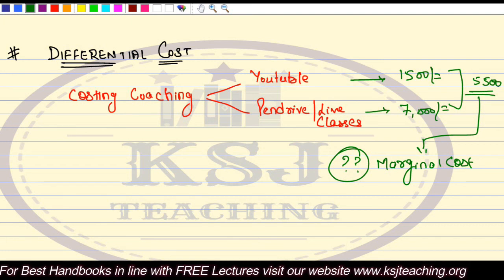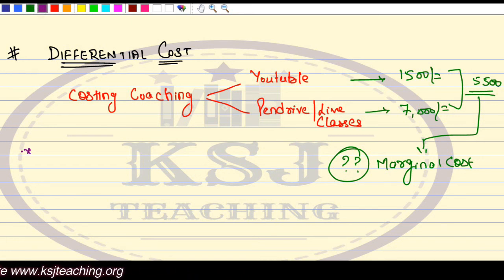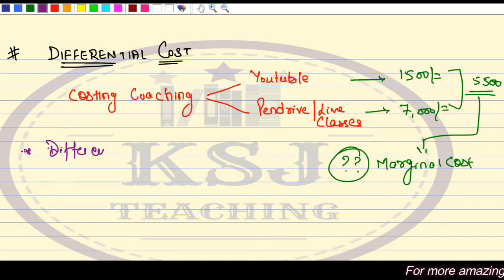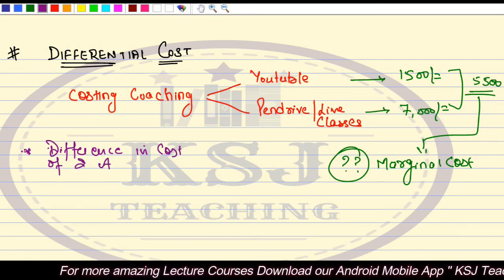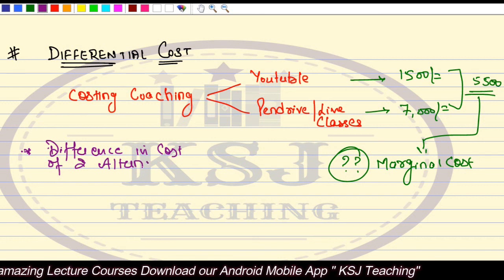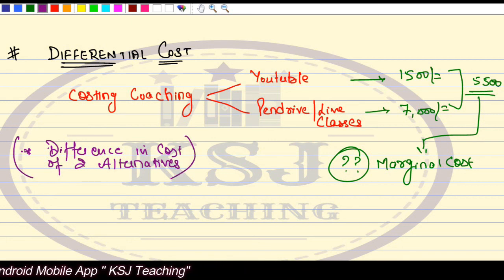This is known as differential cost. So differential cost is basically the difference in cost. Differential cost is the difference in cost of two alternatives for the same thing, and it is different from the marginal cost.